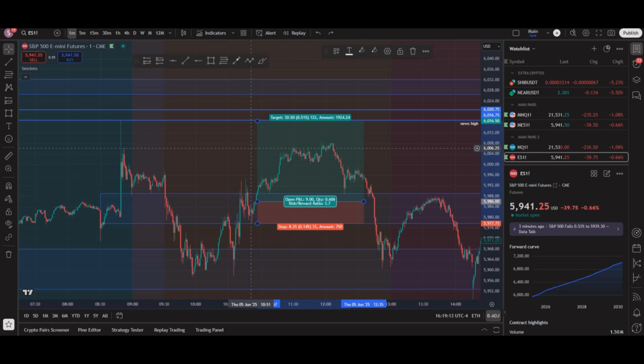We've got NFP tomorrow, so we'll see what happens with the market tomorrow. I'll be willing to trade, but probably just going to de-risk.